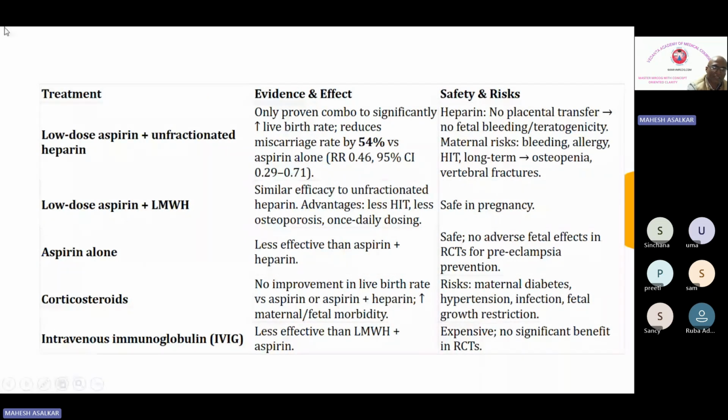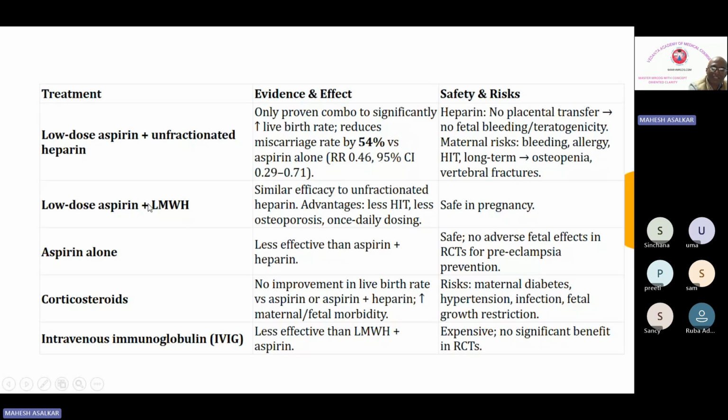Now coming to the treatment. The standard treatment is low dose aspirin plus LMWH. But what are the treatments recommended? One is low dose aspirin plus unfractionated heparin. This is very useful, a proven combination, and it significantly increases the live birth rate and reduces the miscarriage rate by 54% versus aspirin alone. And what are the safety risks? Heparin does not cross the placenta, so there is no fetal bleeding or teratogenicity. However, maternal risks with unfractionated heparin are more: bleeding, allergy, heparin-induced thrombocytopenia. Long term, it can cause osteopenia, vertebral fractures, etc.